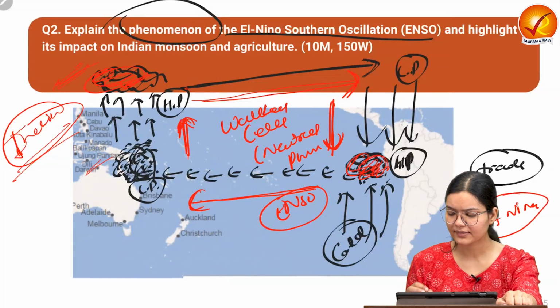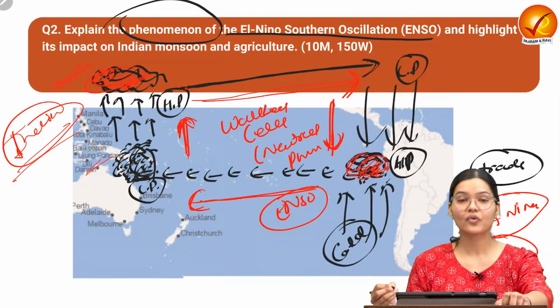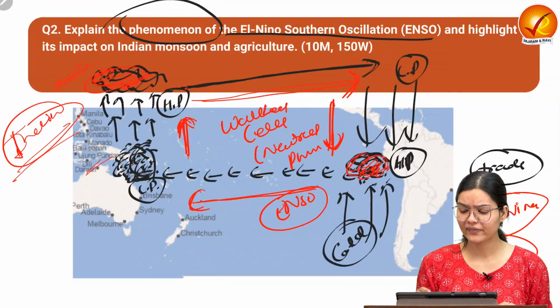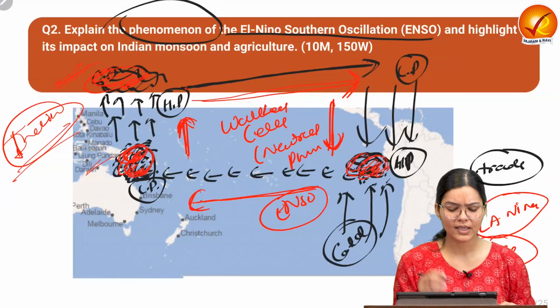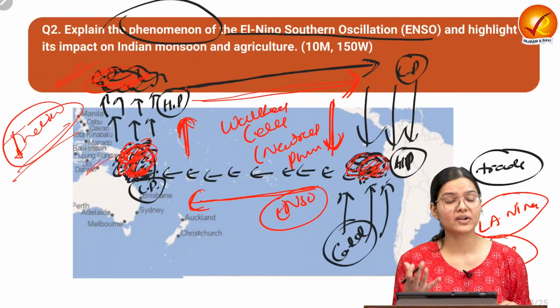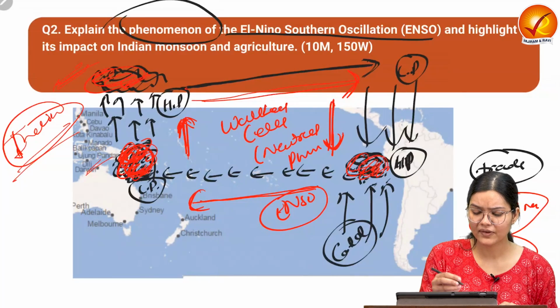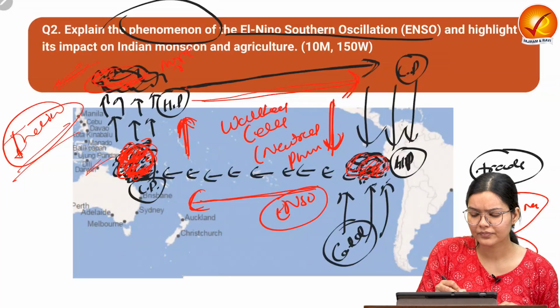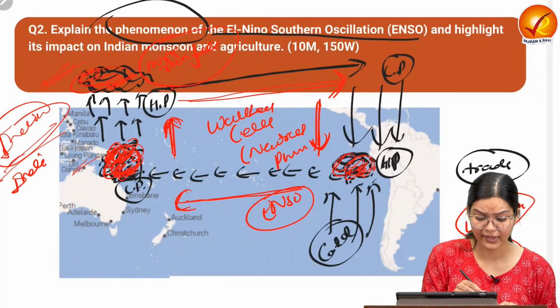Now if this trade wind which is flowing becomes strong, what will happen? The strong trade wind will accumulate more water here. More water will get accumulated in this area. Thus the intensified Walker cell would be there, and this intensified cell will cause more rainfall in India and the surrounding area.